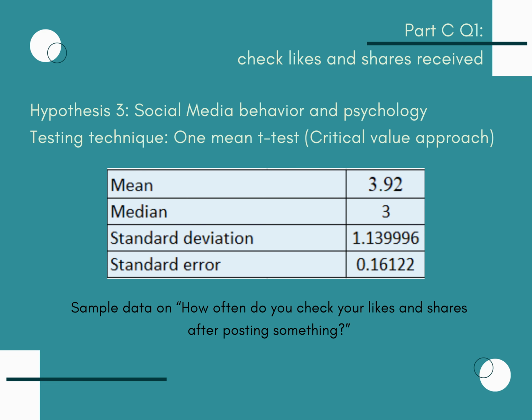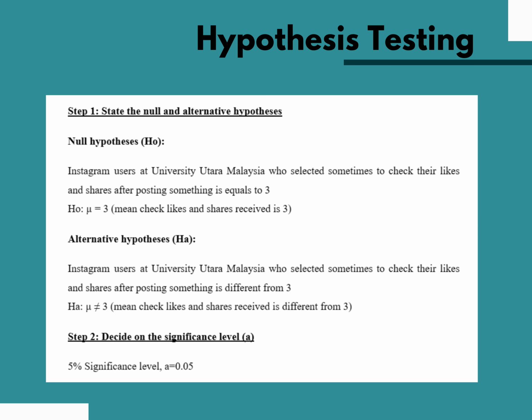Next, we will proceed with the third hypothesis testing to explore social media behavior and psychology, in how often do you check your likes and shares after posting something. For this analysis, we formulate our null hypothesis in the first step as: Instagram users at UUM who selected sometimes to check their likes and shares after posting something is equal to 3. Meanwhile, the alternative hypothesis says that Instagram users at UUM who selected sometimes to check their likes and shares after posting something is different from 3.